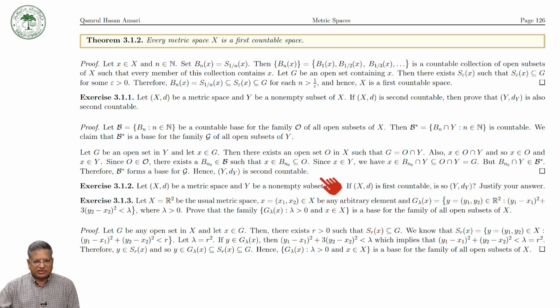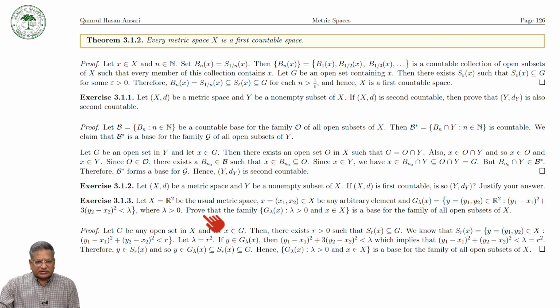exercise is: let (X, d) be a metric space and Y be a non-empty subset of X. Now if (X, d) is first countable, is (Y, d_Y) also first countable? Justify your answer. Here we have proved that a subspace of a second countable space is second countable. What about the first countable? Can we say that a subspace of a first countable space is first countable? Give the answer, and justify your answer. So this I left for your exercise.